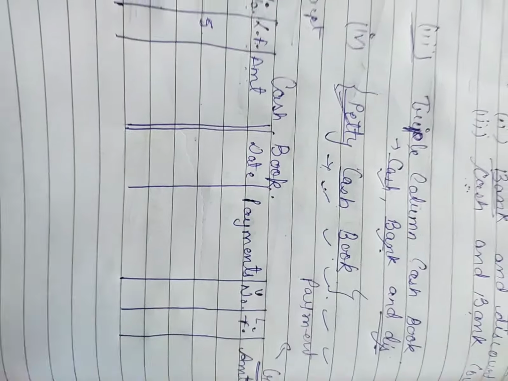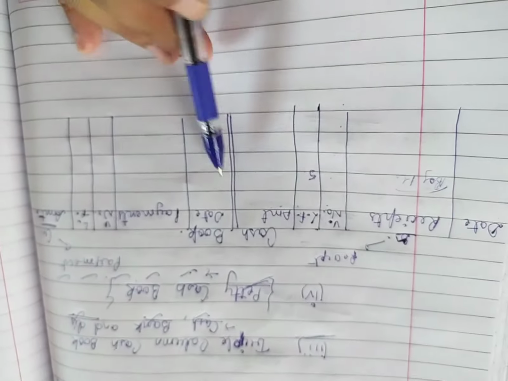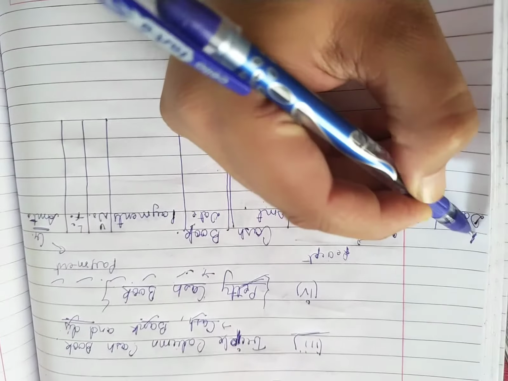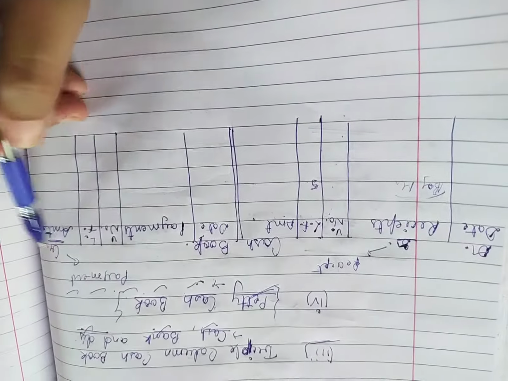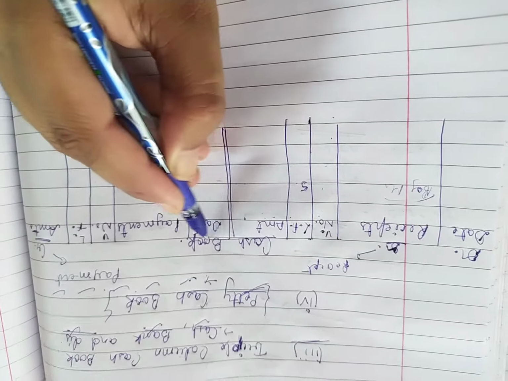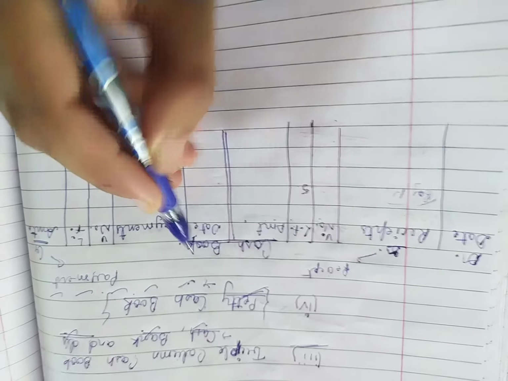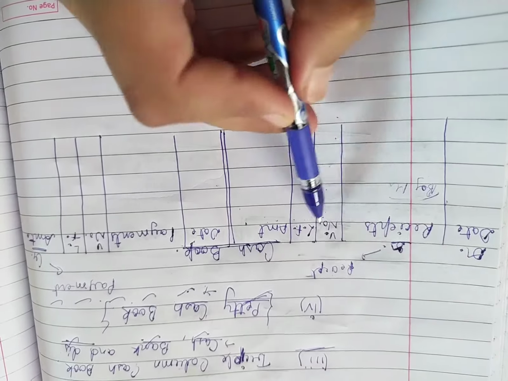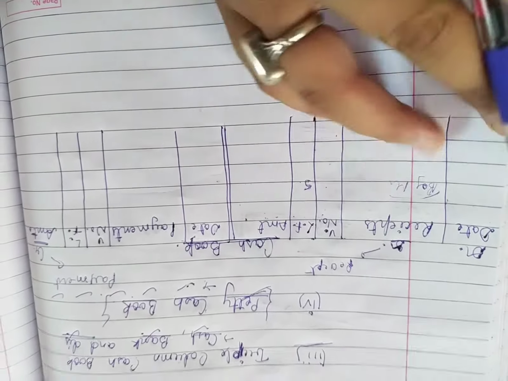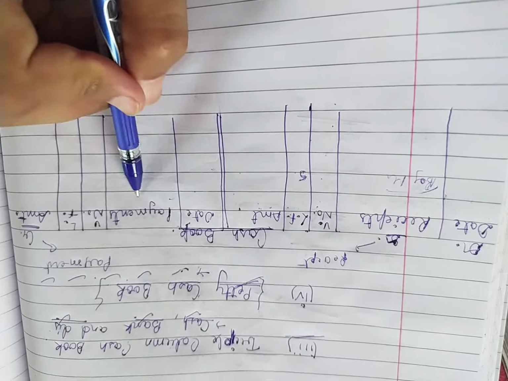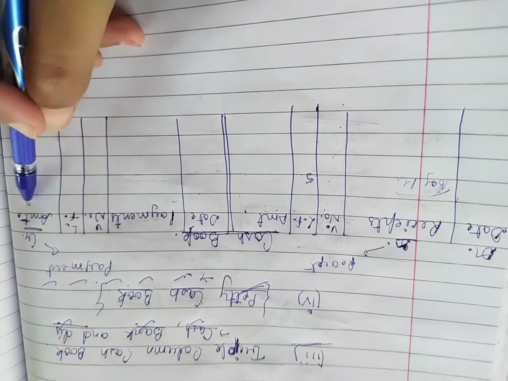Okay, so students, this is the format of our cash book, in which this will become the debit side and this will become the credit side. This is our single column cash book. On the debit side we have 5 columns: date, receipts, voucher number, LF and amount, and the same 5 columns we make on the credit side: date, payment, voucher number, LF and amount.